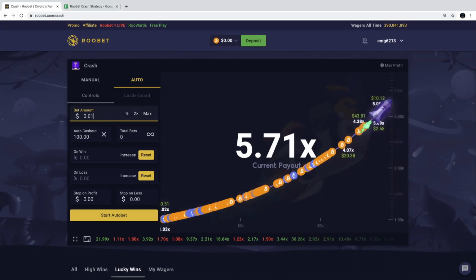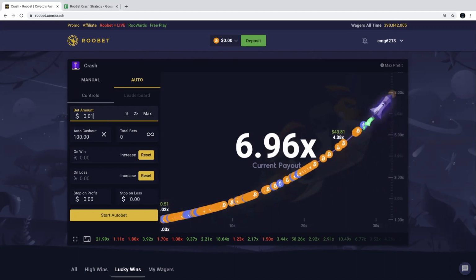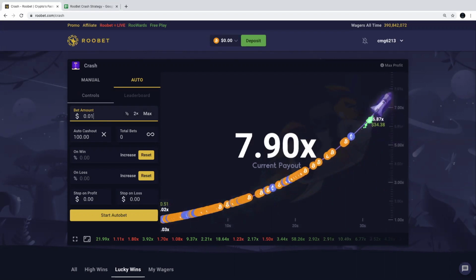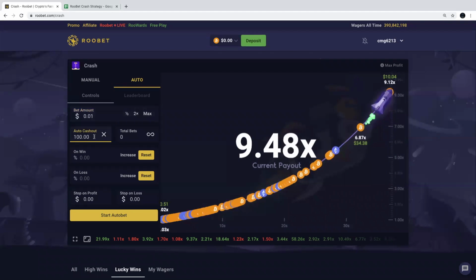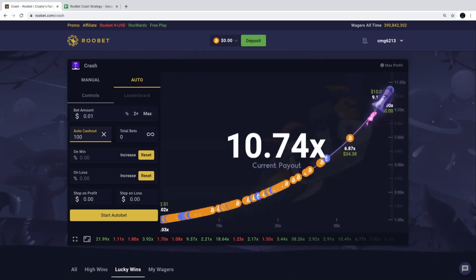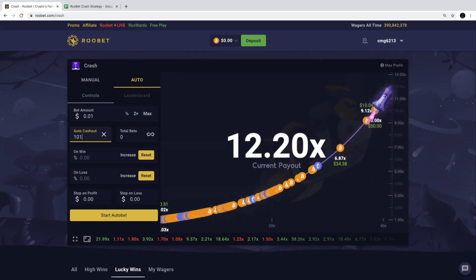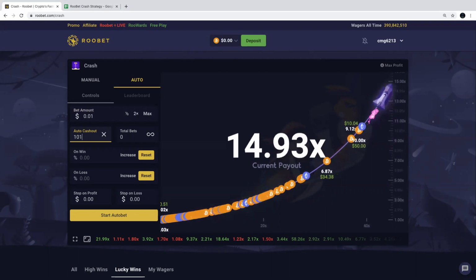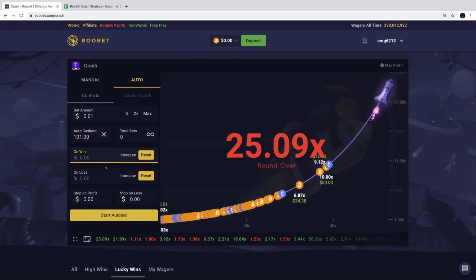So for our bet amount, we're going to be having 1 cent. This assures you that it's going to be super low amounts every single time that you bet. So now for our auto cash out, it has to be anywhere over 1.01. We're not going to touch the total bets. We don't have to touch the on-win percentage.